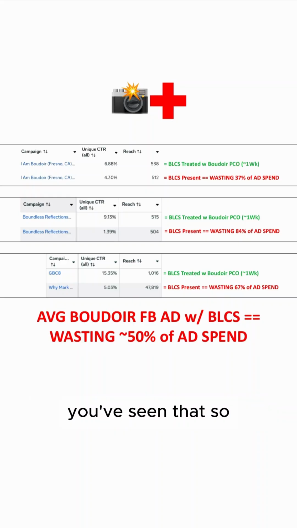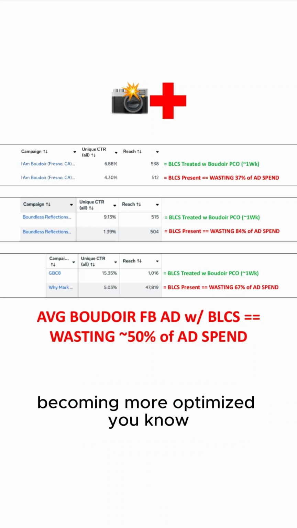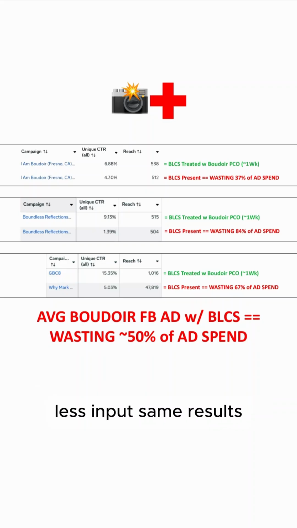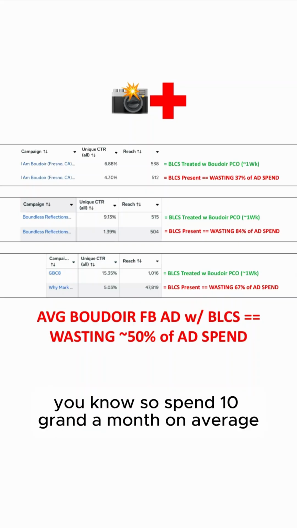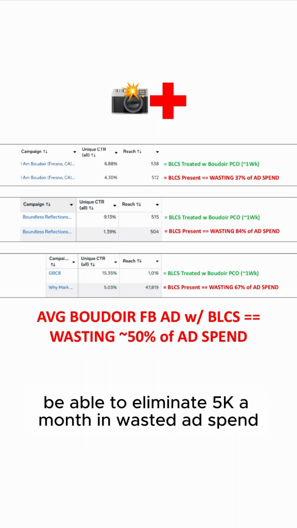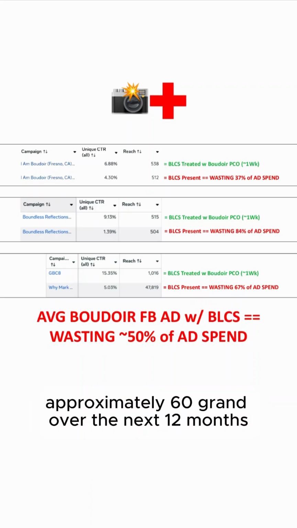So you've seen that, so you've actually already been optimizing your business, pulling more profit out of other places in the business, becoming more optimized, same effort, more results type of things, or even less effort, same results. And you have seen what our Boudoir Pico solution can do for others. So spend 10 grand a month on average, it'll approximately be able to eliminate 5K a month in wasted ad spend back into your pocket, approximately 60 grand over the next 12 months.